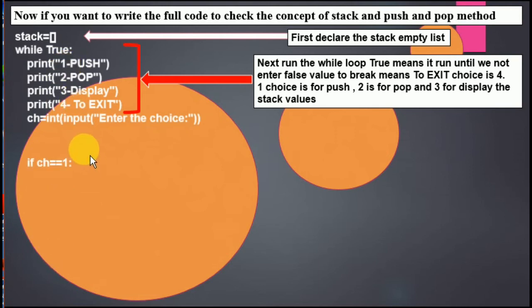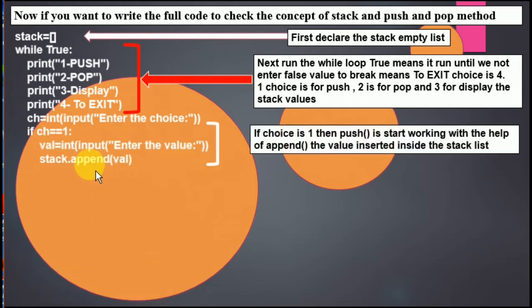So we put the line that if ch, this variable, is equal to 1, meaning if the value 1 is entered inside that ch, what is the concept that we have to call? That is push. So what is the line of the push? We ask for the value from the user and we write down a line that is stack.append. You have already done that previously.